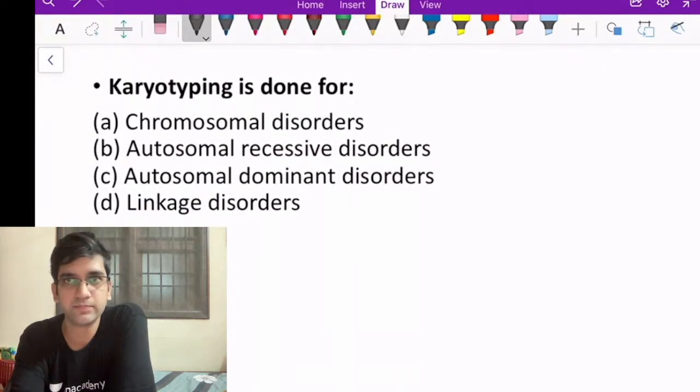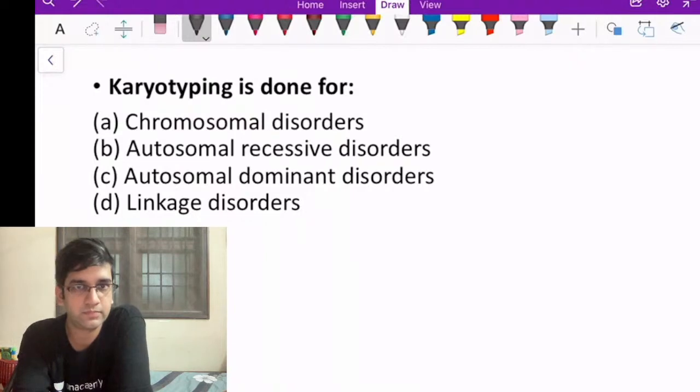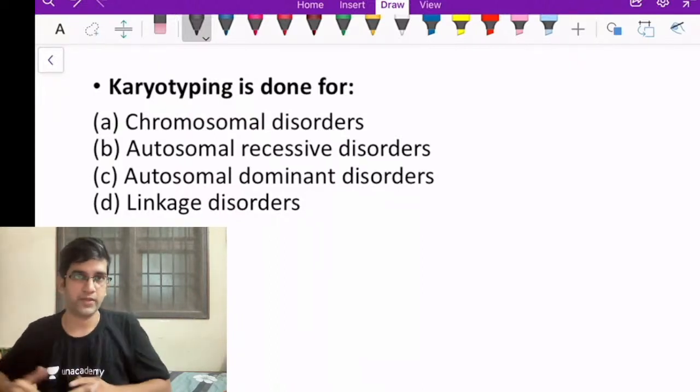Next one. Yeah, hypotonia as well. Great.